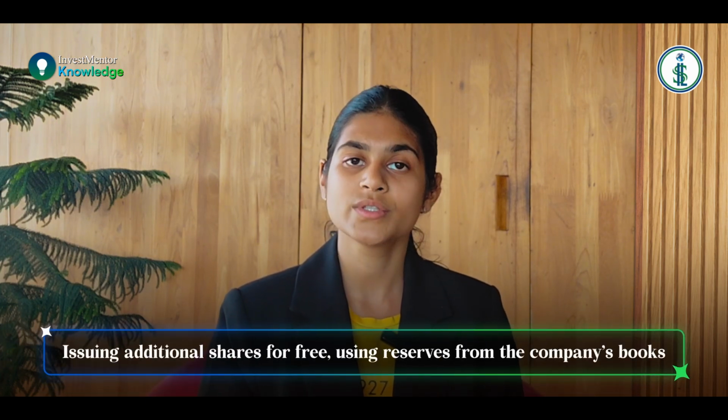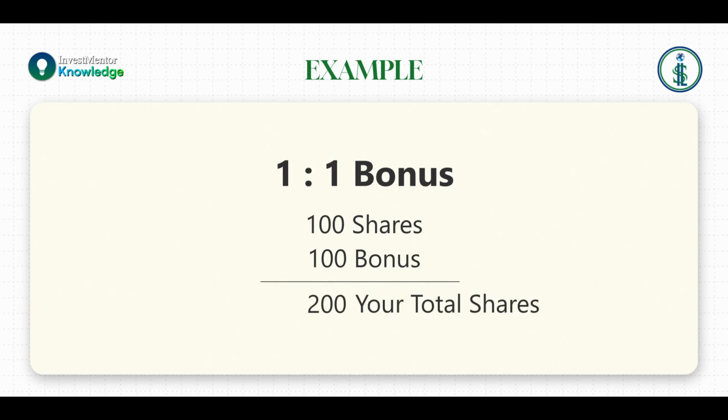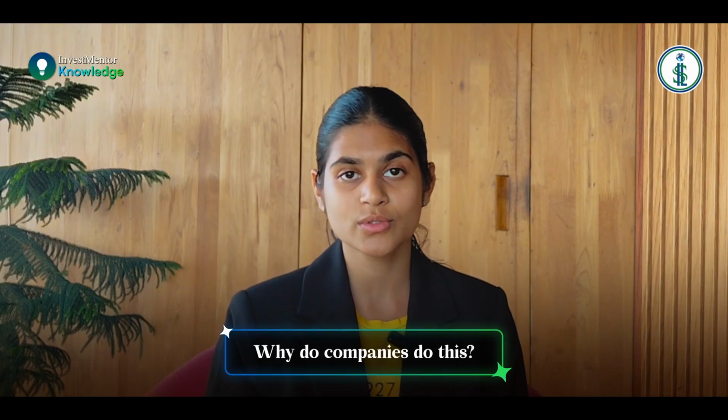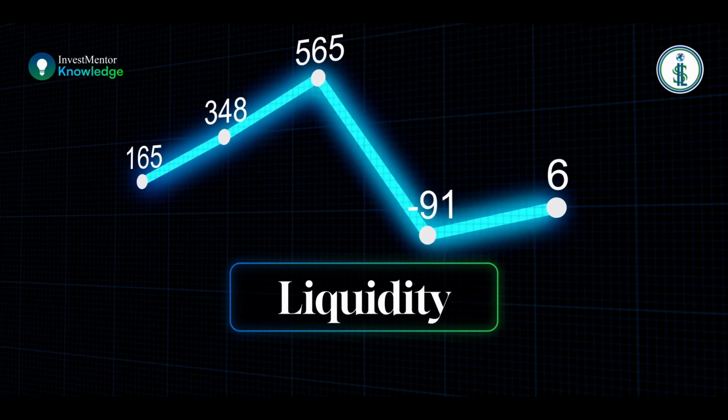Now we'll talk about the bonus shares, that is free shares to the shareholders. Bonus is issuing free shares using the reserves from the company's books. For example, 1:1 bonus is you held 100 shares, you get 100 bonus, so total shares with you will become 200. But why do companies do so? Because bonus improves the liquidity, especially if the stock prices are high.